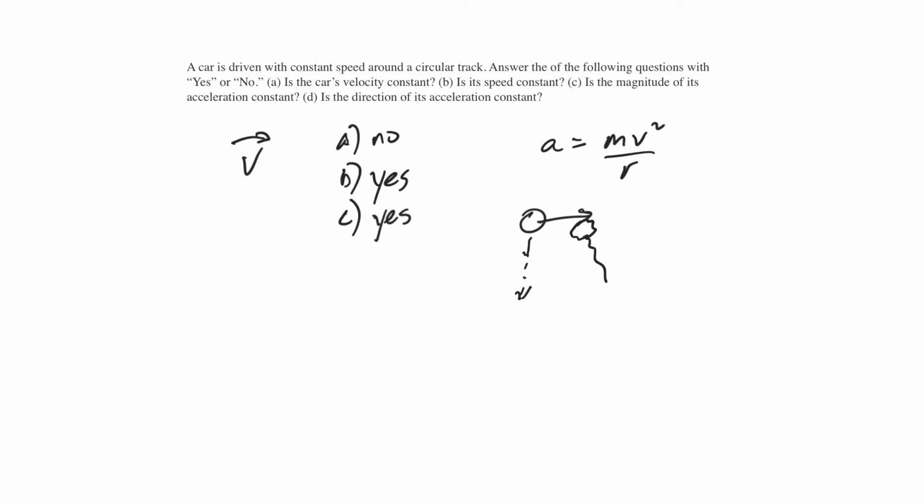Now I'm going this way. And there is a force, which means I drop down, and now I'm going this way. And you're going to see that your direction of acceleration is always the same. So is the direction of its acceleration constant?